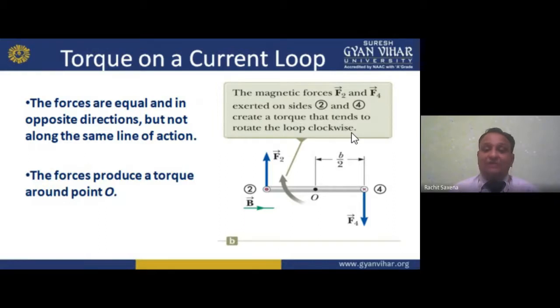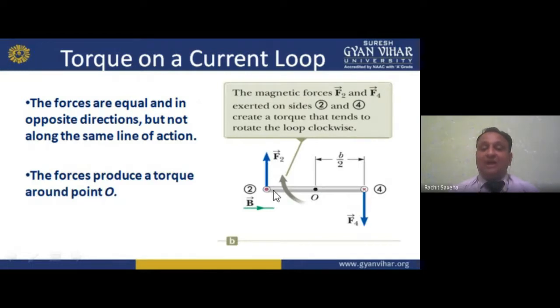Why are they not along the same line of action? One is basically moving upward, another one is moving downward. If the line is there, one is downward, another one is behaving like this. So the line is here. So we can say the force produces a torque around the point. Now, my dear students, see why the force produces a torque. A deflection is there, a displacement is there. One is moving like there, another one is moving here.